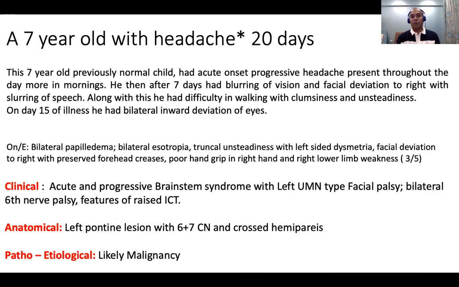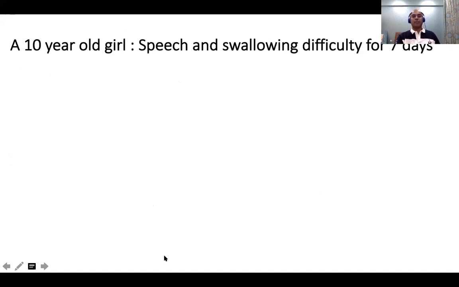Here I put left UMN just to confuse you a little bit, because I told you even in the pons you can have a UMN palsy if it is involving the supranuclear fibers. Okay, bilateral 6th nerve palsy and features of raised ICT. So in a left pontine lesion, 6th with 7th, it could be UMN, sometimes LMN also, right? Okay, and the etiology here is a malignancy.